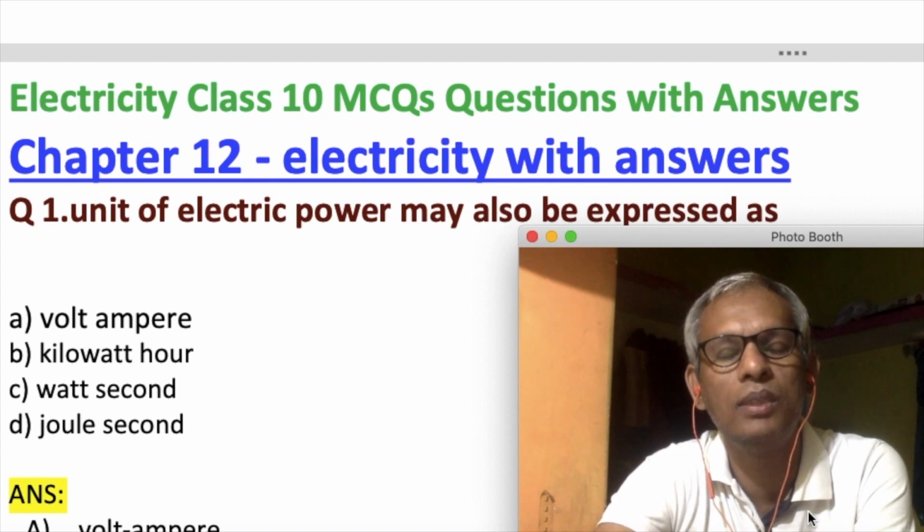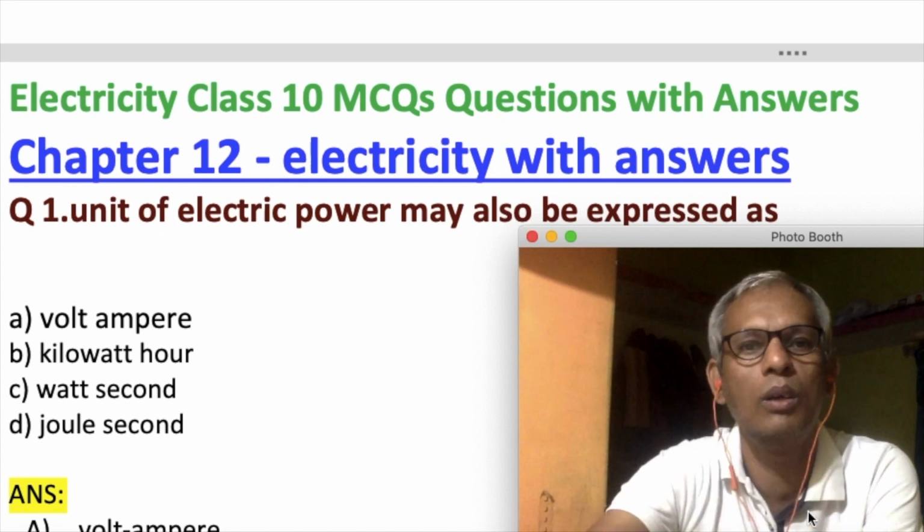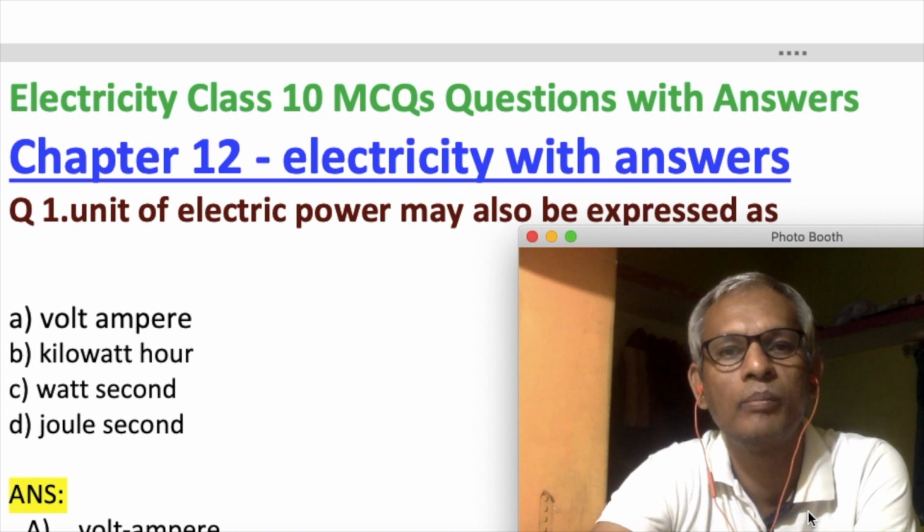Now, this flowing of charges from a higher potential to a lower potential means that at a higher potential, wherever there is a maximum concentration of charges, from that maximum concentration the charges flow to the lower concentration of charges. So this flowing of charges is called electric current.